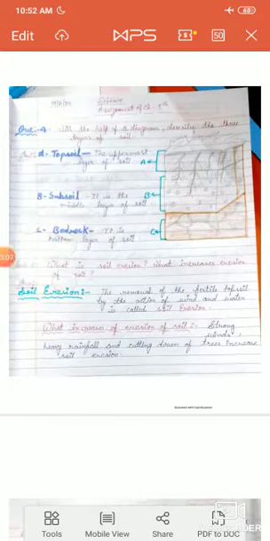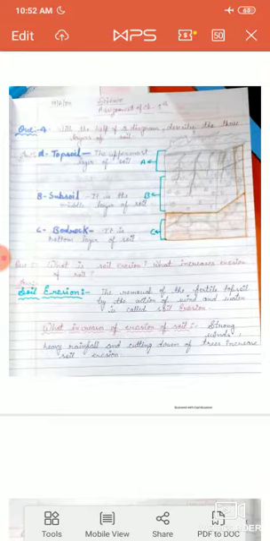Students, and now your second layer is subsoil. Subsoil is the middle layer of soil. It is the middle layer of soil present below the topsoil and contains broken pieces of rocks. Now repeat again. Subsoil is the middle layer of soil present below the topsoil and contains broken pieces of rocks.